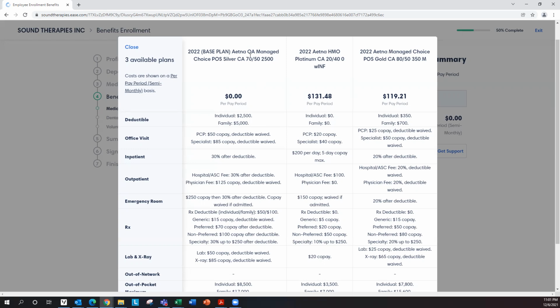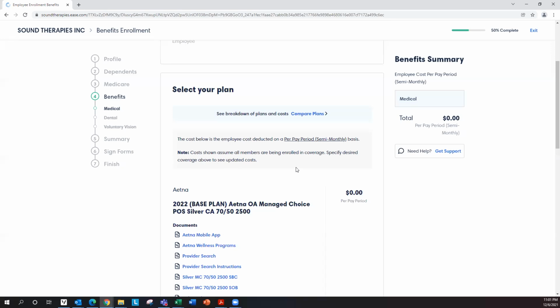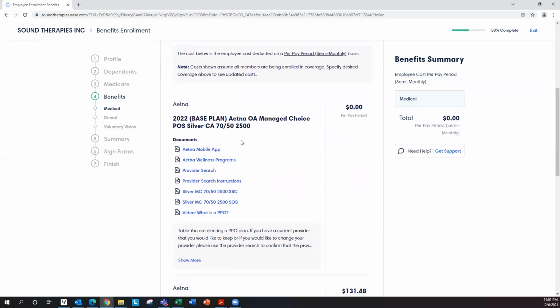The base plan is the Aetna Open Access Managed Choice PS Silver, $750, $2,500. The Aetna HMO Platinum and the Aetna Managed Choice PS Gold are buy-up plans. So your employer is paying at least 100% toward this base plan. Once you've reviewed the different benefit summaries, you can close this window and you can start scrolling down.